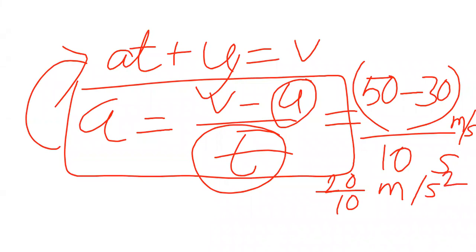The unit of velocity is meter per second, and here 1 second is also there. So ultimately meter per second squared. There are 2 seconds, 10 seconds and that. Okay, now it is clear.